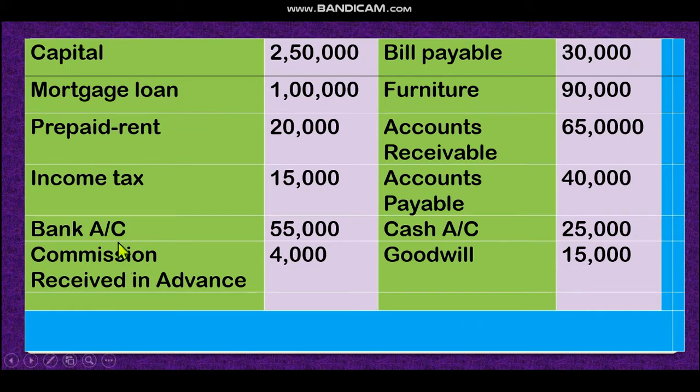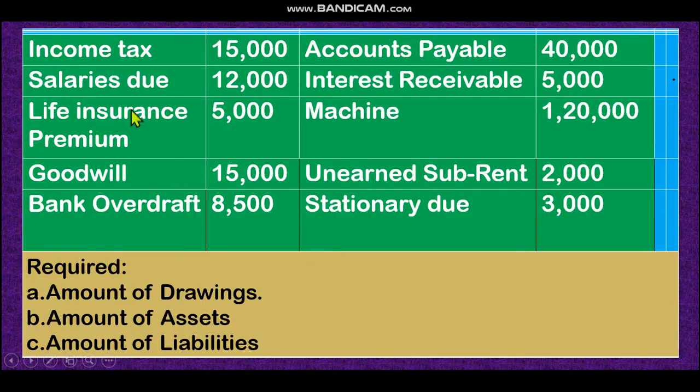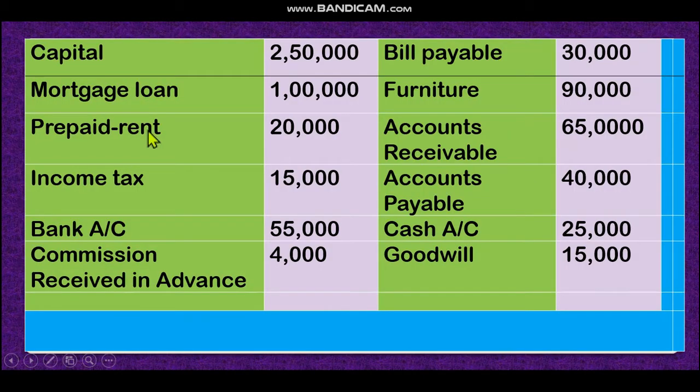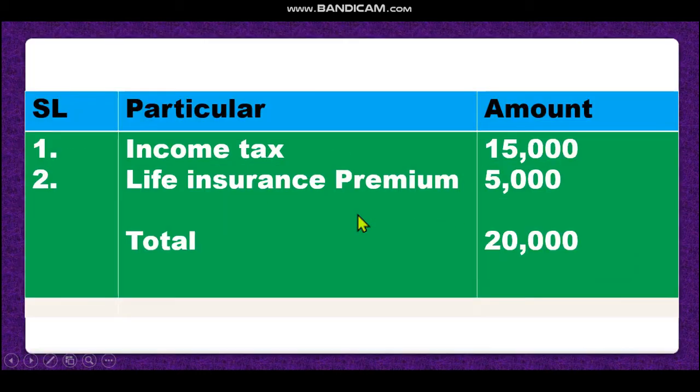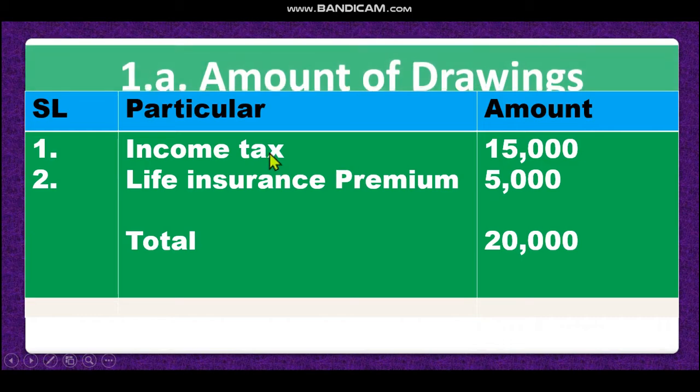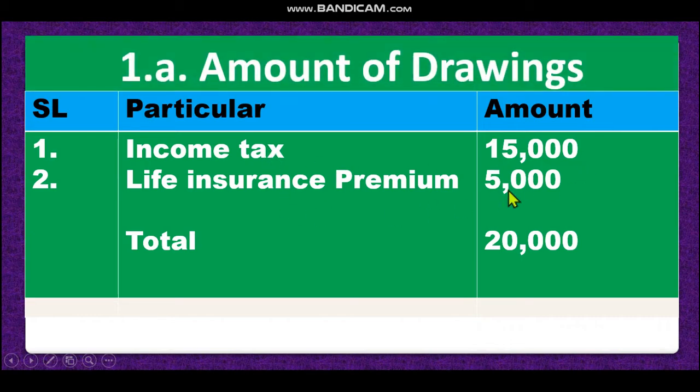Then bank account, commission received in advance, no. Furniture, accounts receivable, there are no other drawings. Let's see here. Look at income tax, this is drawings. Then life insurance premium. Look at, life is for the owner, this is also a drawings. Life insurance premium also drawings. Then accounts payable, interest receivable, no, there is no other item. Look at, our drawings are income tax and life insurance premium.